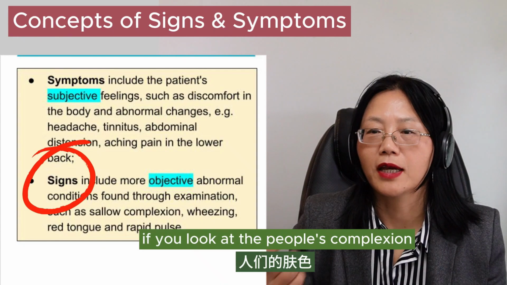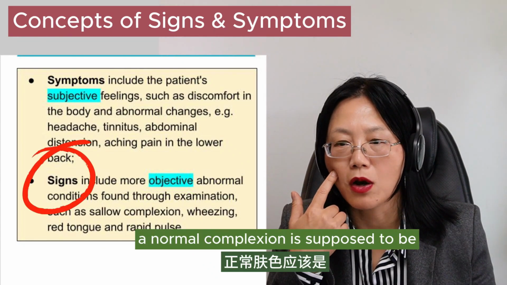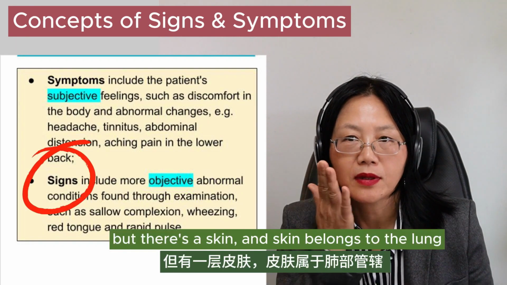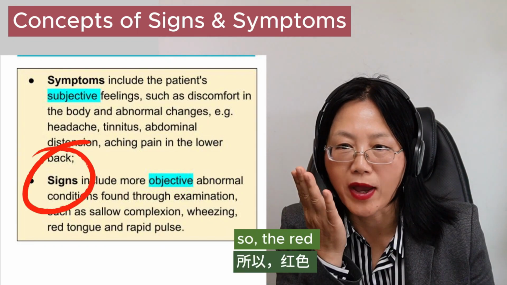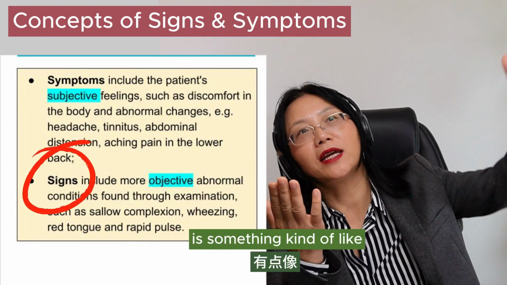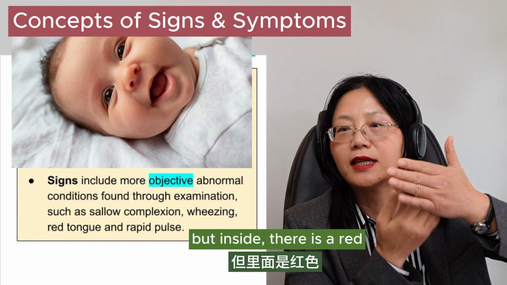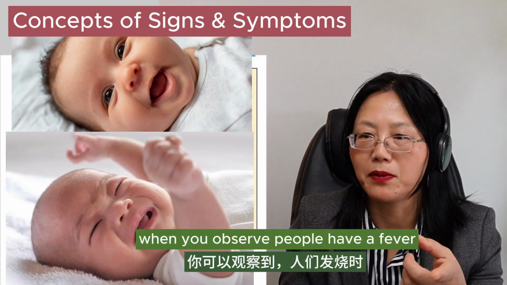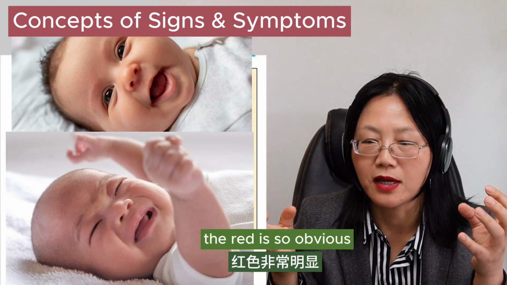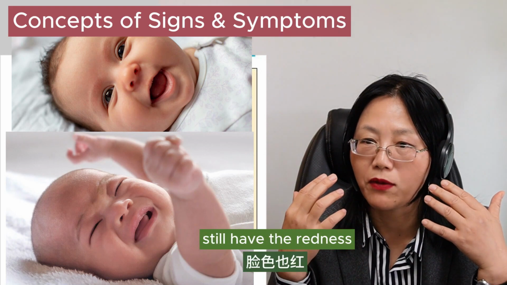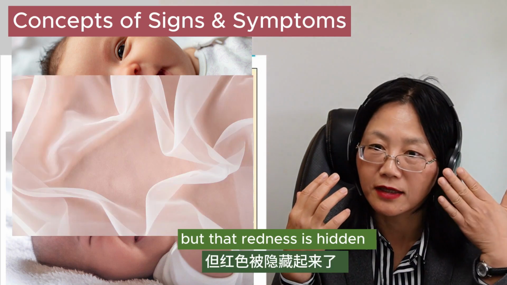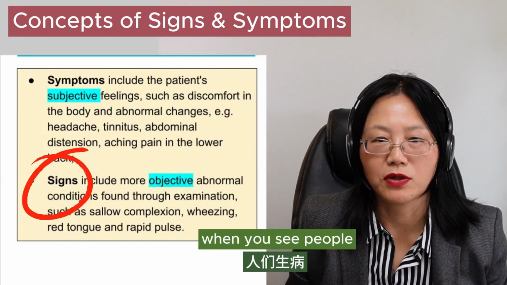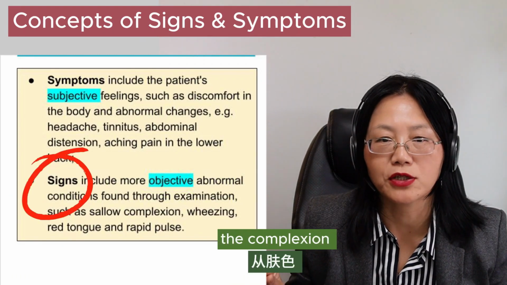For example, you look at people's complexion. The normal complexion is supposed to be reddish, light reddish inside, but their skin belongs to lung. The red is something kind of like you have a white screen, but inside is the red. It's not exposed. When you observe people who have a fever, the red is so obvious. But healthy people still have the redness. That redness is hidden as though behind a veil. If people have a shallow complexion, when you see people become sick, the complexions, you can see it.